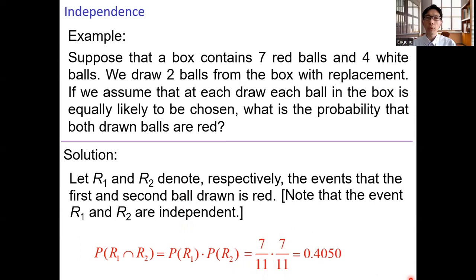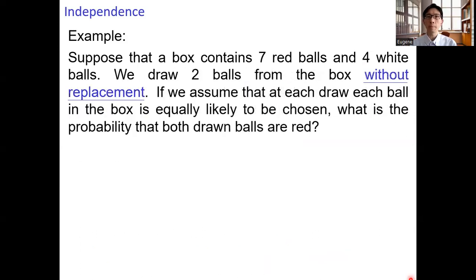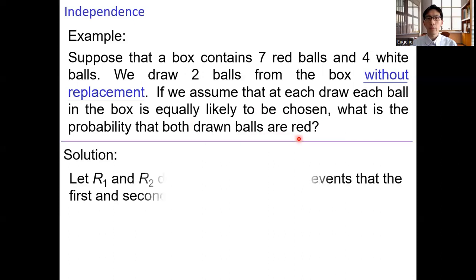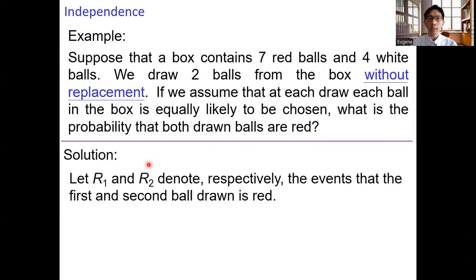What if we draw the balls without replacement? So what is the probability that the 2 balls are red? We define R1 and R2 as the events that the first ball and the second ball is red.